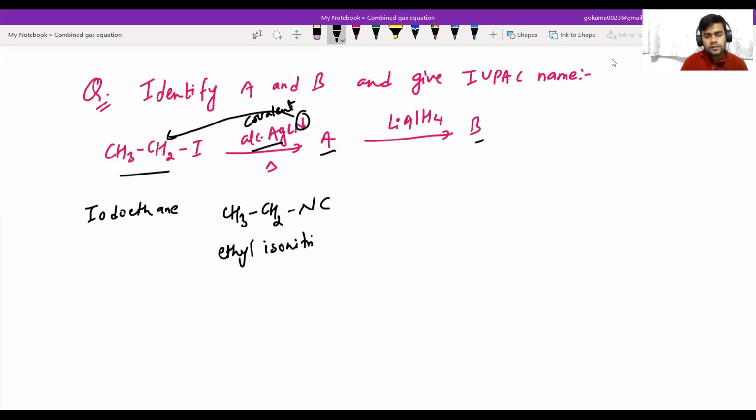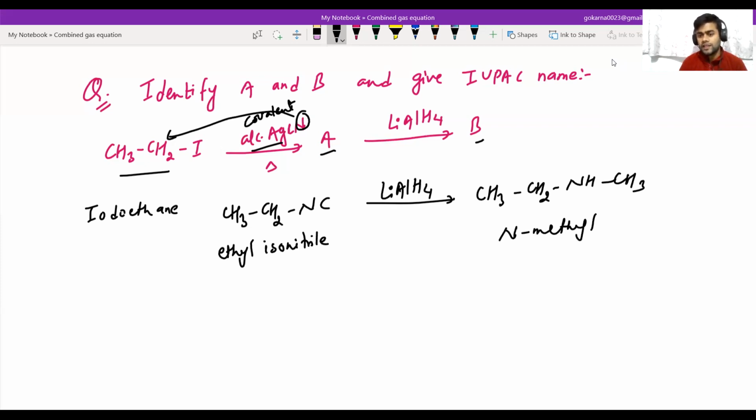isonitrile, ethyl isonitrile. And when it is reduced with the reducing agent lithium aluminum hydride, it gives a 2-degree amine, CH3CH2NHCH3. The name of this compound is N-methyl ethanamine. This is a 2-degree amine. So compound A is ethyl isonitrile and compound B is N-methyl ethanamine.